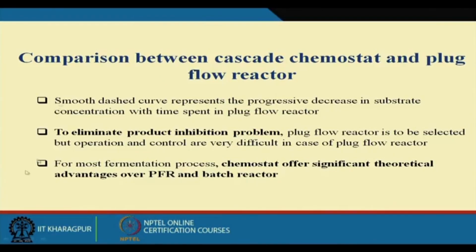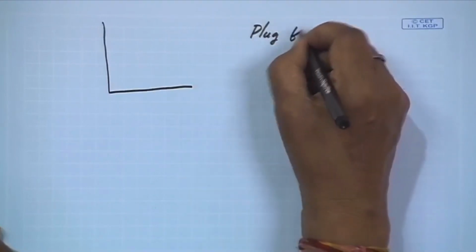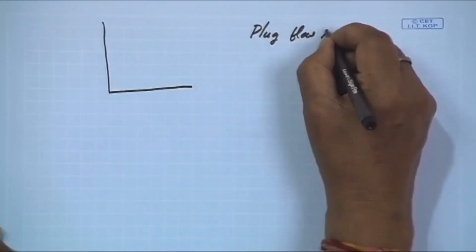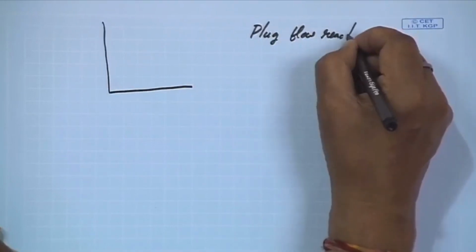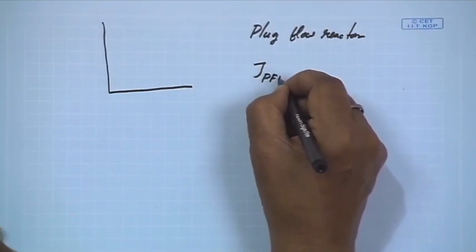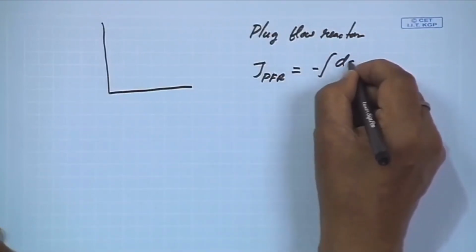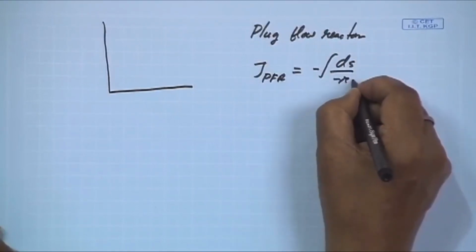This is the comparison between the cascade chemostat and the plug flow reactor. Again, let me explain that. In case of plug flow reactor, tau plug flow reactor is equal to minus integral ds by rs.